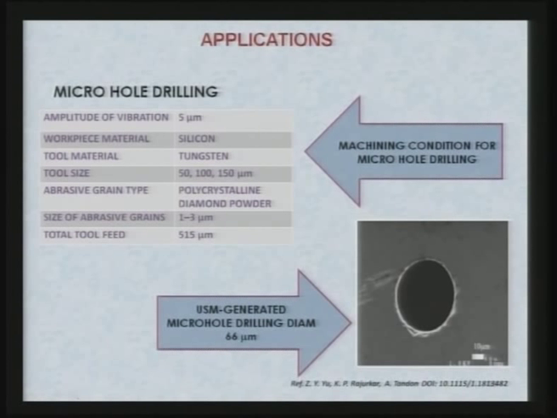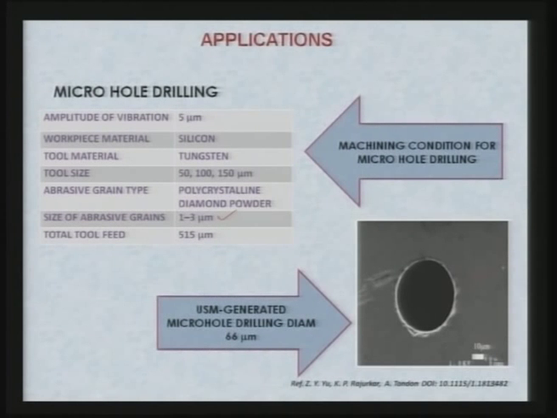In this application, you can see the amplitude of vibration is 5 micron, the workpiece material is silicon, the tool material is tungsten, and the tool size is 50, 100, 150 micron. The abrasive grain type is polycrystalline diamond powder, and the size of the abrasive grain is 1 to 3 micron. So, you can see the size of the abrasive particle that you require is very small. Now, this is the cavity, you can see how fine a cavity you have obtained, and here is the scale shown, and the USM generated micro hole drilling diameter is 66 millimeter.